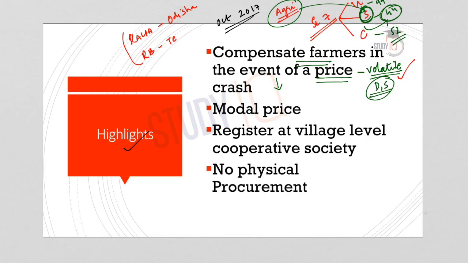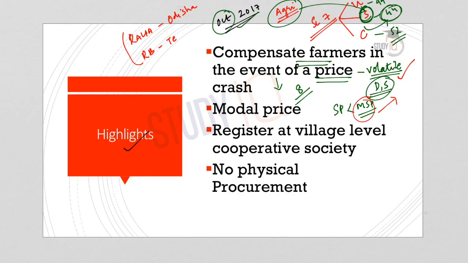And initially, in the month of October 2017, when the scheme was introduced, this was applicable to 8 crops. And these 8 crops included mostly oil seeds and pulses. And under the scheme, the farmers would be compensated if the selling price is lesser than the MSP. MSP is the minimum support price announced by the government. So, if the farmer sells the commodities at a price that is lesser than the MSP, a compensation would be provided to the farmer under the Bhavantar Bhugtan Yojana.